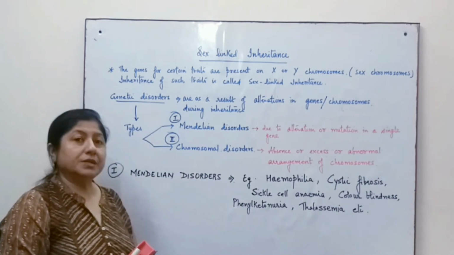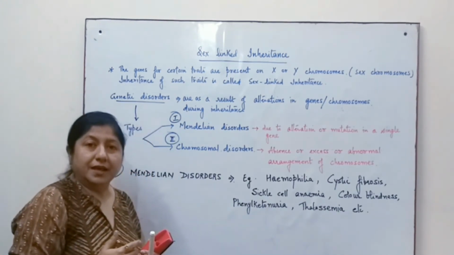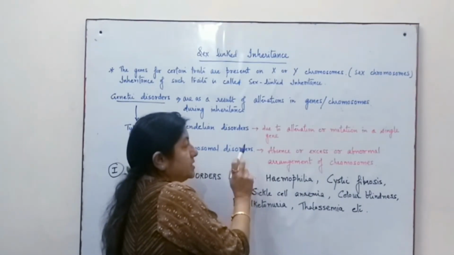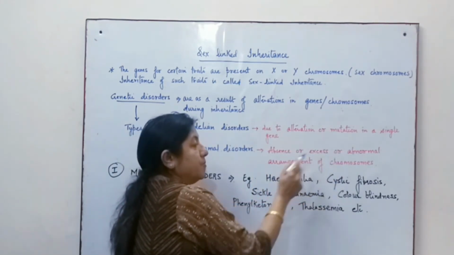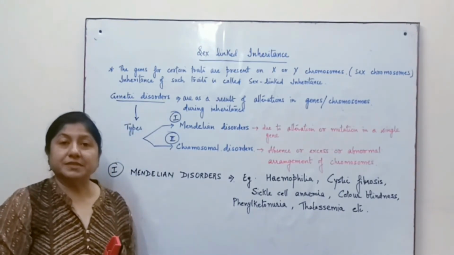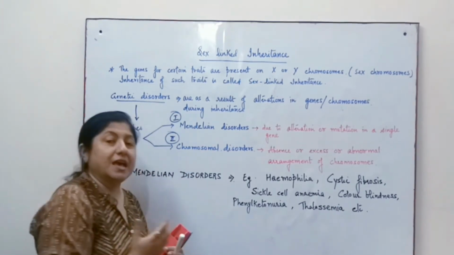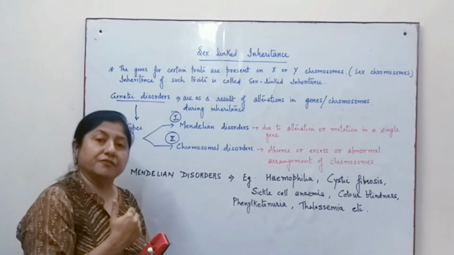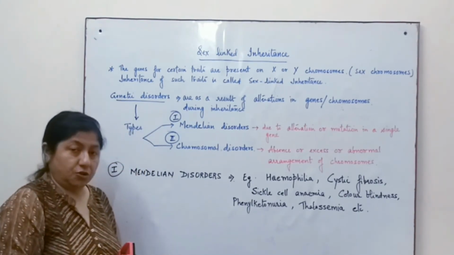Whereas chromosomal disorders are again inheritable and genetic disorders, and the chromosomal disorder may be due to absence or excess or abnormal arrangement of chromosomes. Now, this sometimes happens, and it is due to various reasons, and these disorders are genetically inherited from one generation to the other. Therefore, the name genetic disorders.